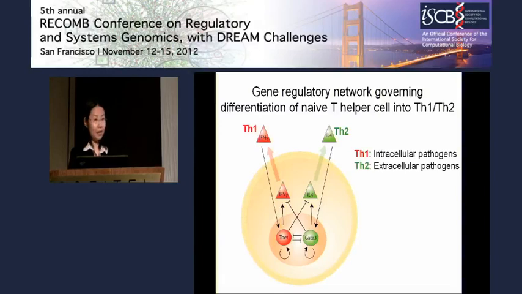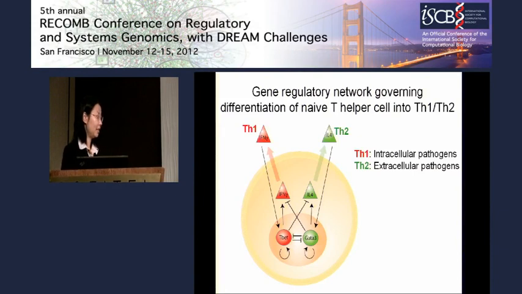In this diagram, the players for the Th1 pathway are color-coded in red, and those for Th2 are in green. The master transcription factor for the Th1 pathway is T-bet, coded by the gene Tbx21, and that for the Th2 pathway is GATA3. Both T-bet and GATA3 can induce their own expression either directly or through other transcription factors.